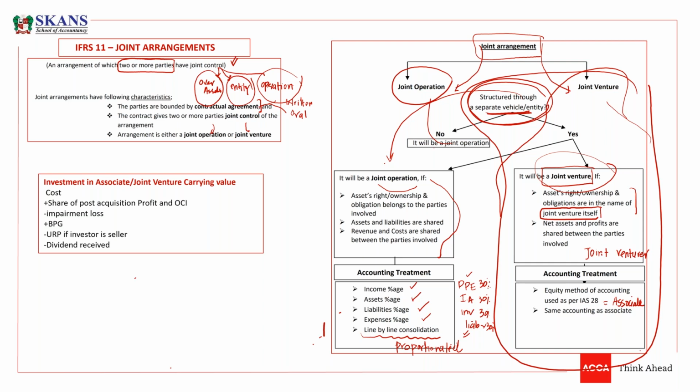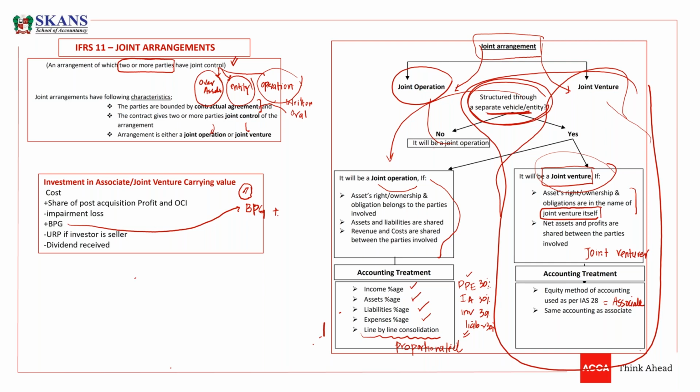So now, what is the accounting of this joint venture? We know the equity method, so we need to recognize it at cost on the very first day. And if there is any bargain purchase gain, we need to add it. There was a debate in the WhatsApp group, and people were asking about bargain purchase gain as well. So we are going to deal with bargain purchase gain in two questions now.